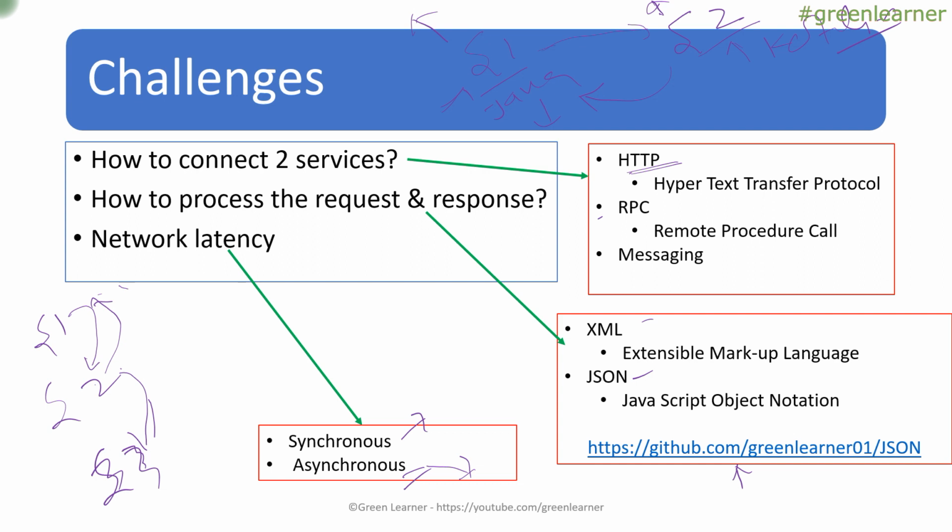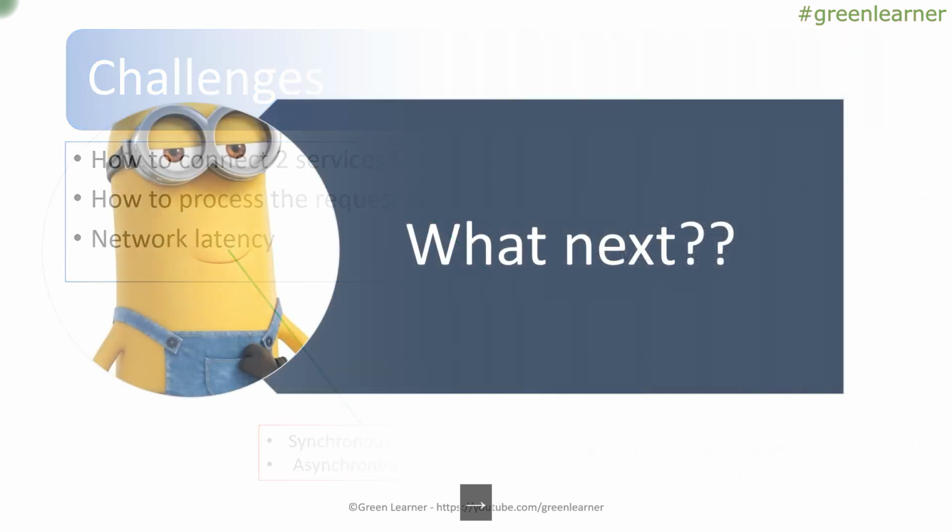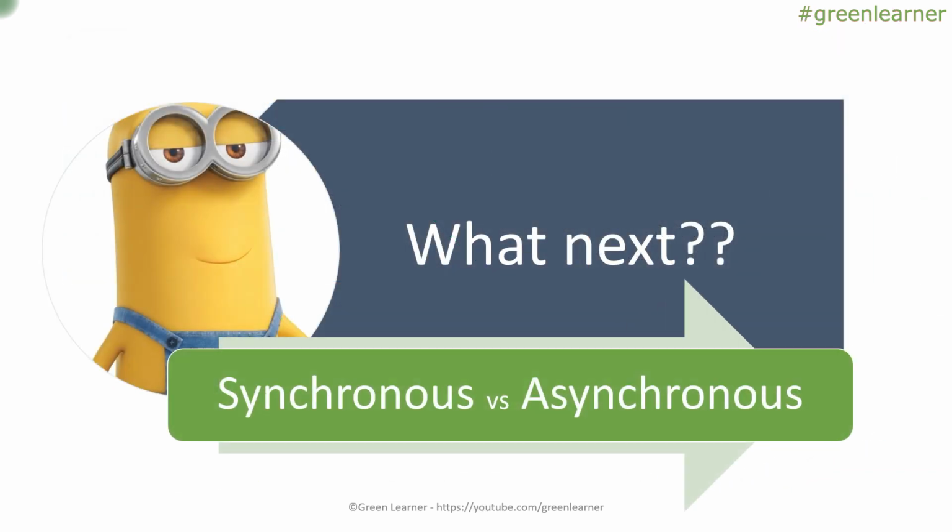So this is the end of this video. I hope you got the understanding of how to communicate and what the challenges are when we have a microservices architecture in communicating between different services. These are the different topics that we need further understanding of, which we are going to cover in detail in the next videos. Next video we are going to see synchronous versus asynchronous. This is going to be a small video where we are going to understand the intricacies. What are these all about?